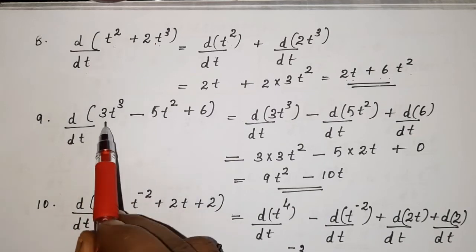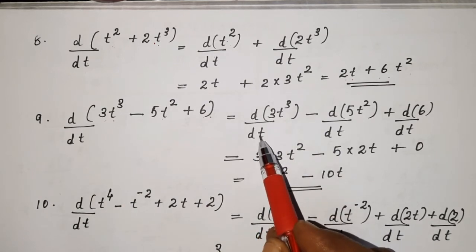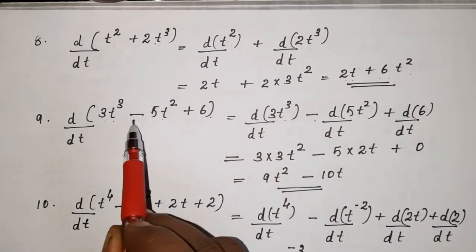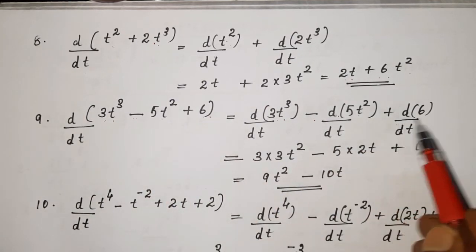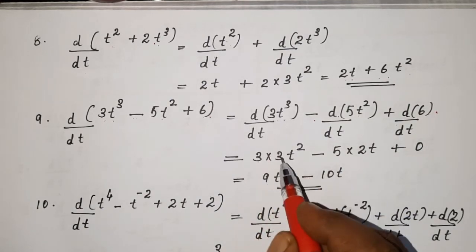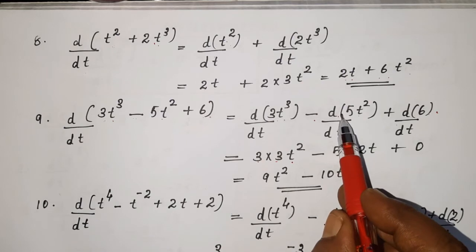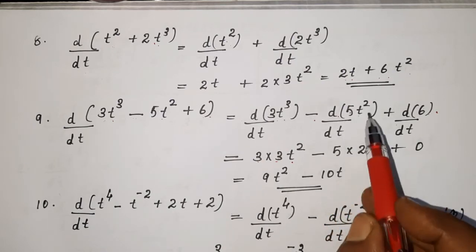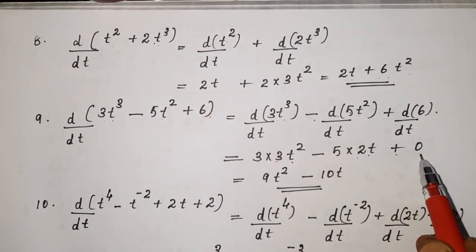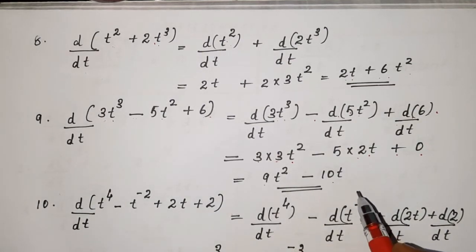Next, d by dt of 3t cube minus 5t square plus 6. So we have d by dt of 3t cube minus d by dt of 5t square, because here it is minus, plus d by dt of 6. First term, 3 into d by dt of t cube is 3t square. Then minus 5 into d by dt of t square is 2t, plus 0, because d by dt of 6 is 0. So we have 9t square minus 10t.